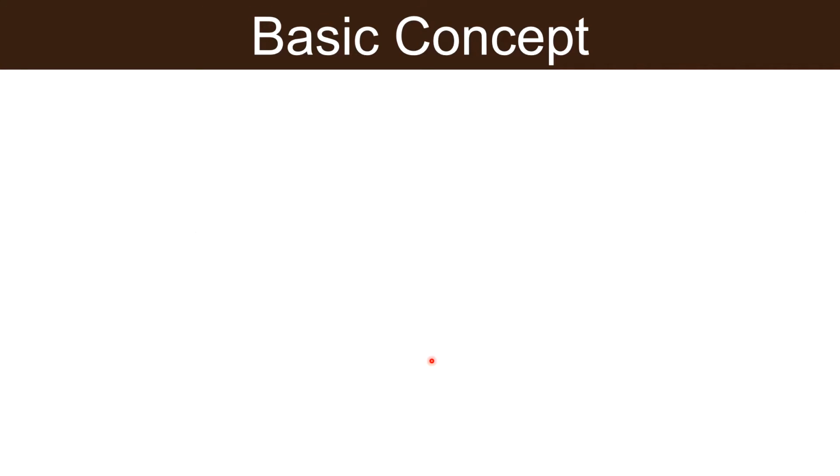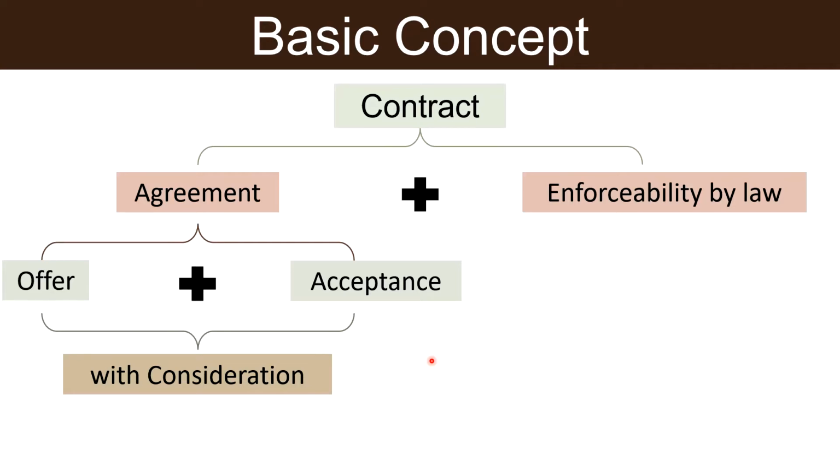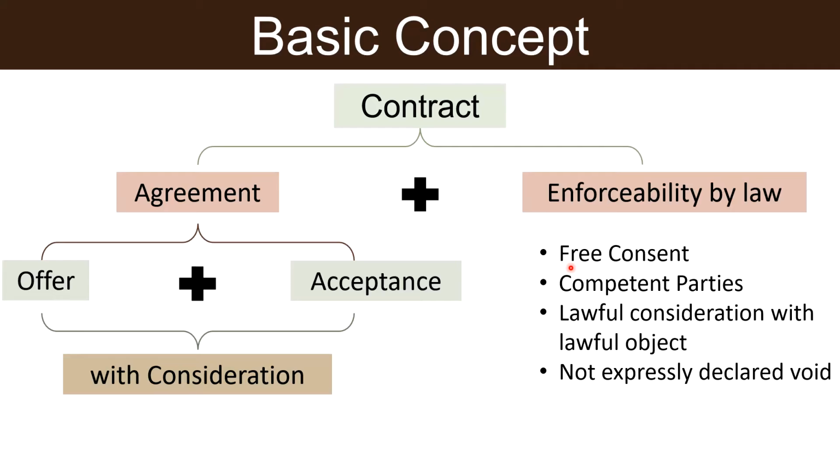Now coming back to our topic of discussion, moving on to enforceability by law. There are certain points which you need to keep in mind. That is, a contract will be legally enforceable only when the consent of the parties is free. That is, it is not influenced by coercion, undue influence, fraud or misrepresentation. The parties must be competent to contract. That is, the parties should be of sound mind and they should have attained the age of 18 years at the time of entering into a contract.